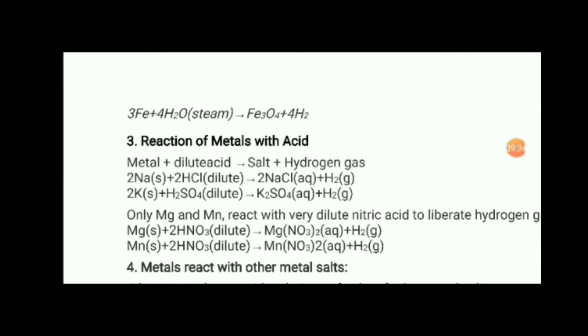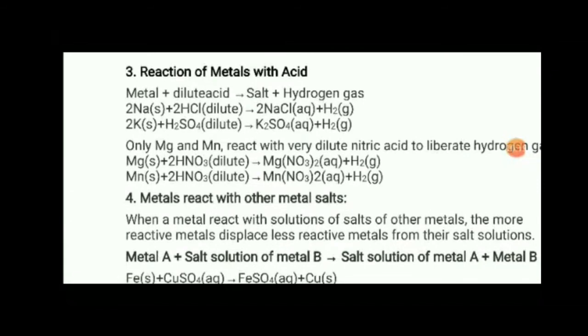And the third is reaction of metals with acid. When metals react with dilute acid, they produce salt plus hydrogen gas. Students, this equation is somewhat similar to what you have already studied in chapter number 2. When you were studying the chemical properties of acids, one chemical property we studied was acid reacting with metal. So the same thing is here, the metal reacting with acid, and the product is the same, that is salt plus hydrogen gas, and the example for it is also mentioned here.